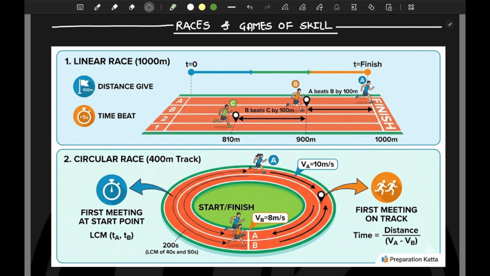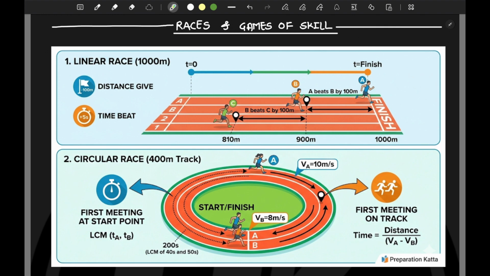So, our today's topic is races and games of skill. Generally, the UPSC and MPSC examinations have started asking application based problems. And for such problems, this topic is very, very important, looking at the recent trend of UPSC and MPSC.